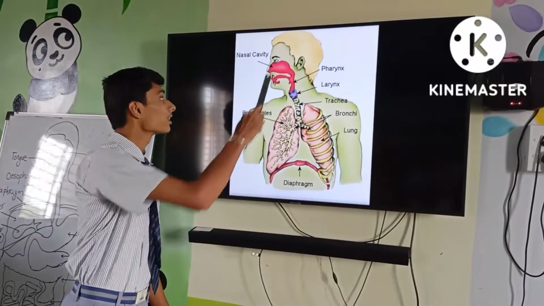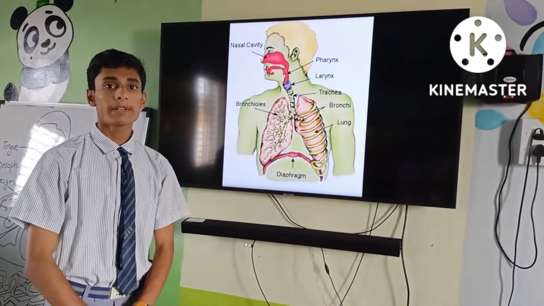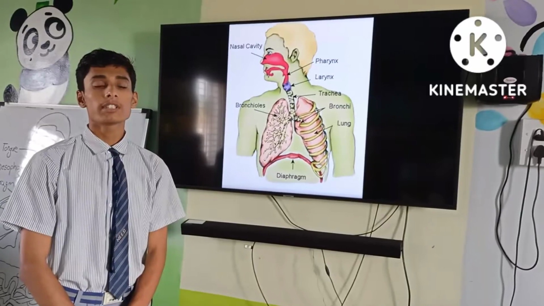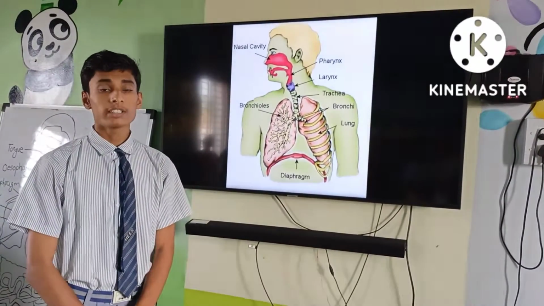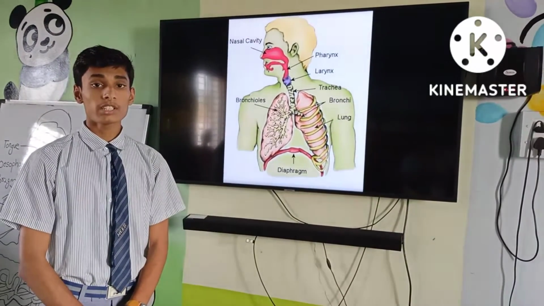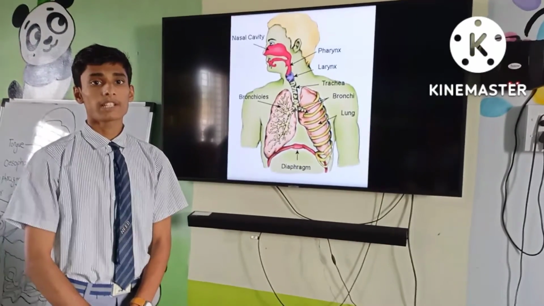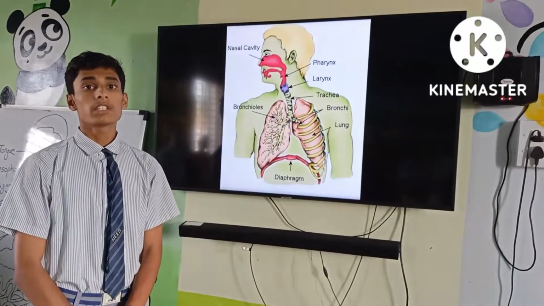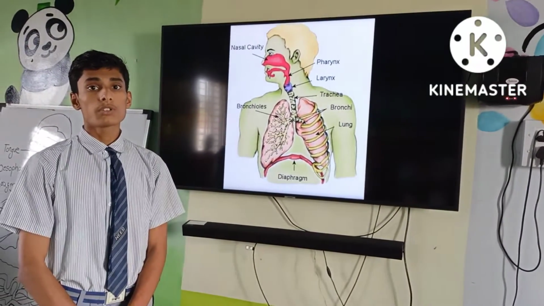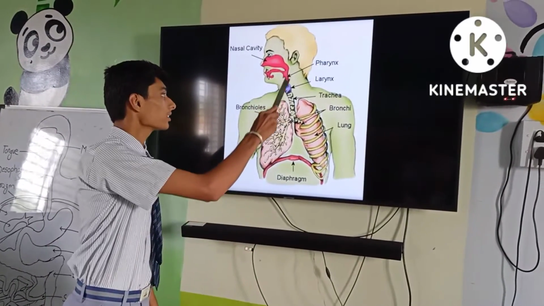So this is the nasal passage. Nasal passages are lined by ciliated epithelium and mucus secreting cells. Mucus and cilia check dust particles and microbes. And in the nasal cavity, air is warmed and through which air is passed into the pharynx.